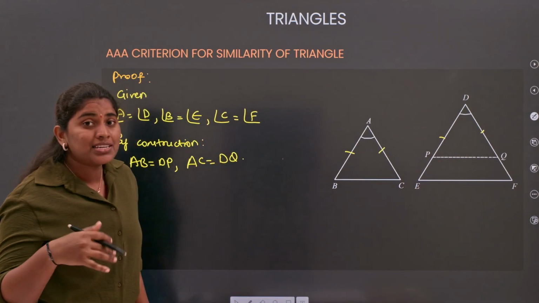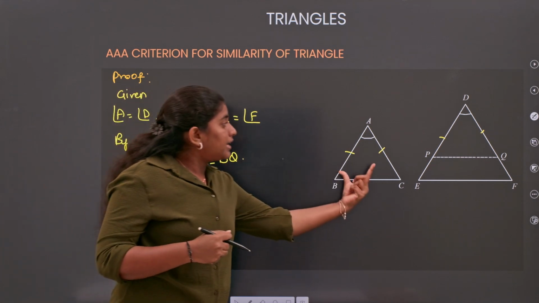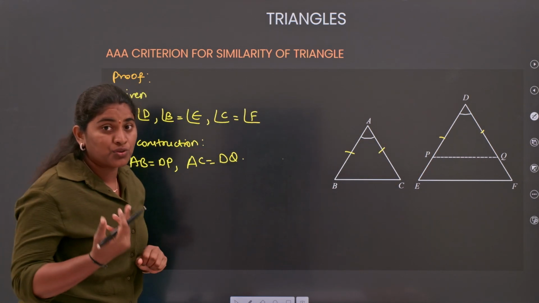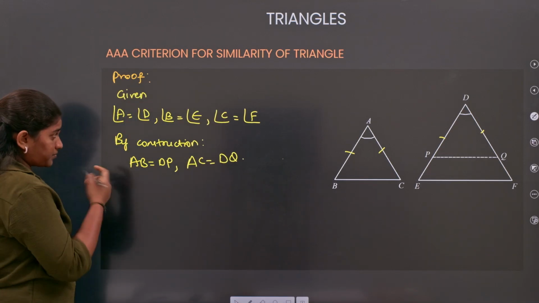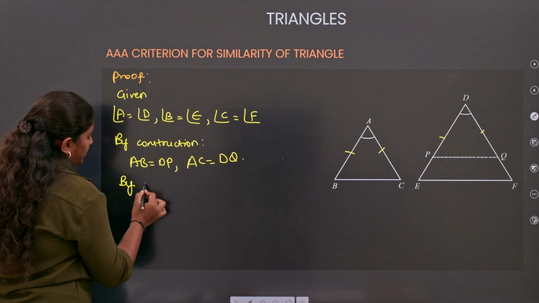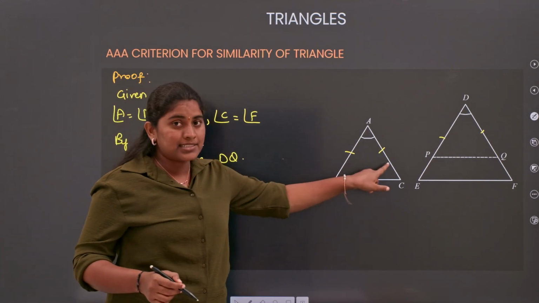Now what criteria can we use to say that triangle ABC is congruent to triangle DPQ? Here we can use the SAS criteria, side angle side.